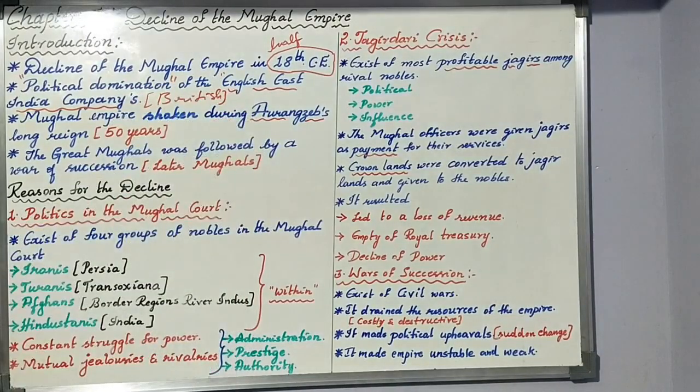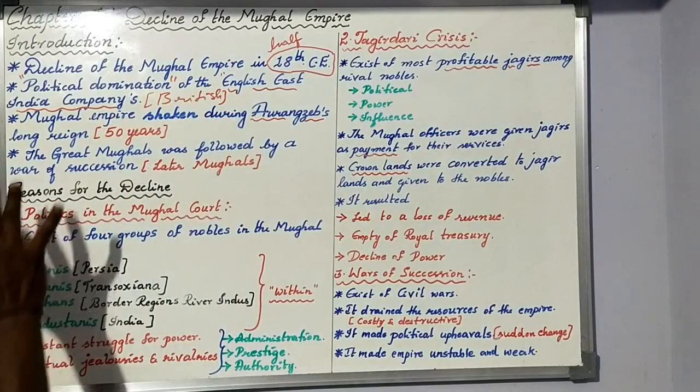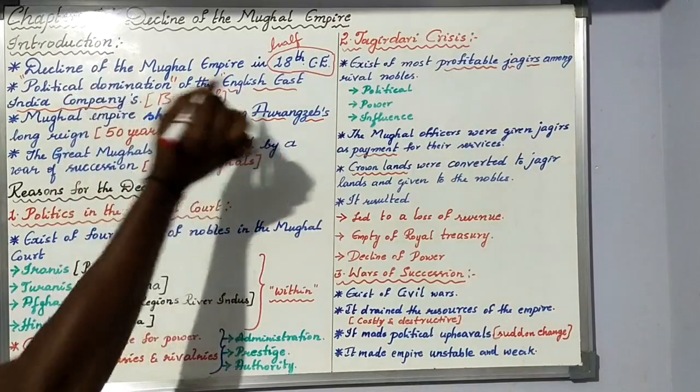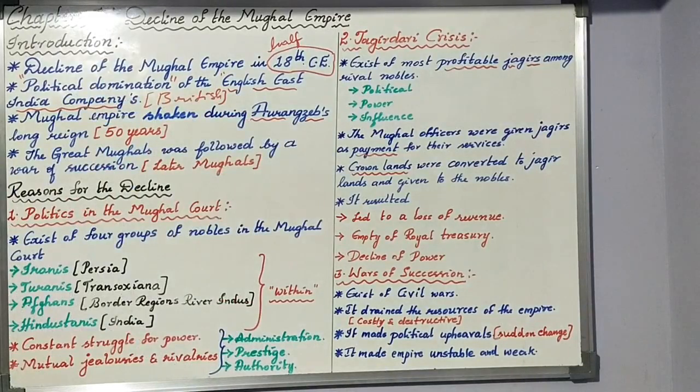In the half of the 18th century, India was slowly going under the control of the English East India Company. British people started having domination. So that made us say that the decline of the Mughal Empire slowly started.